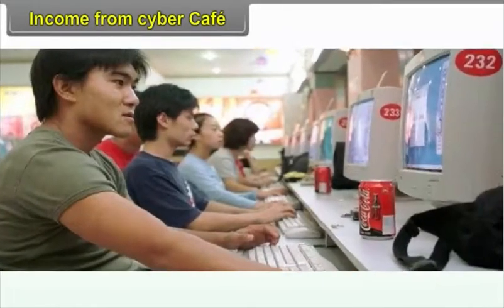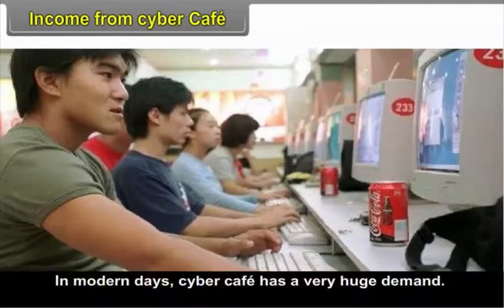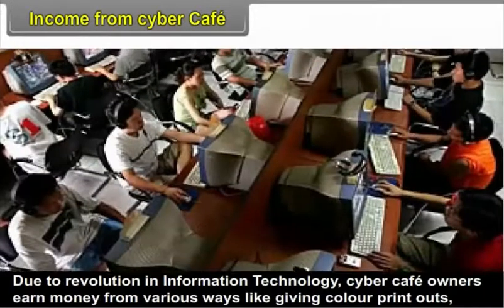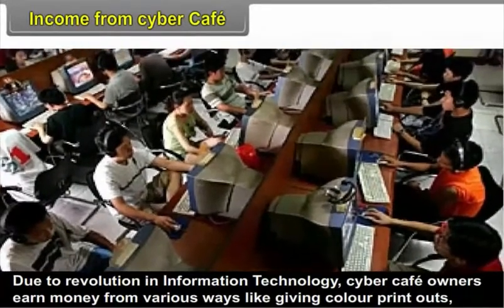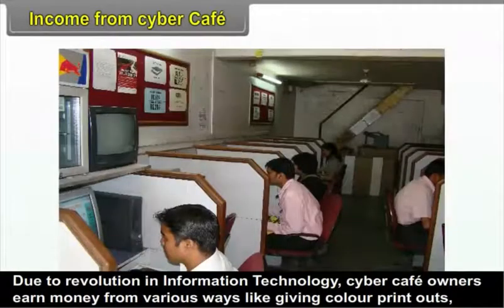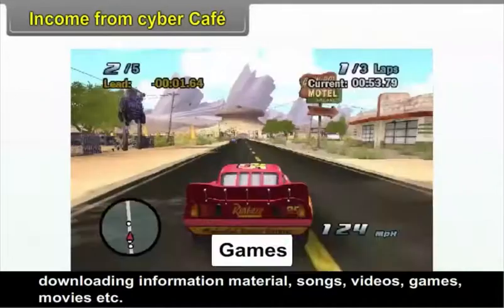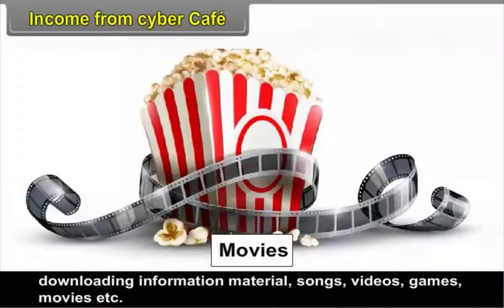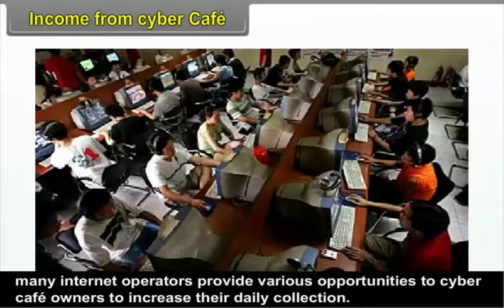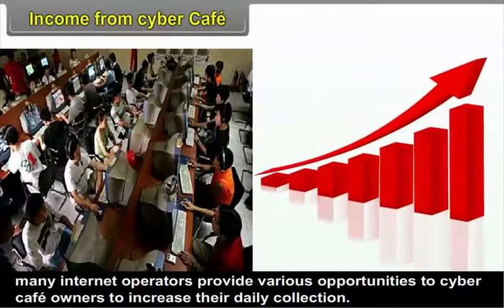Income from cyber cafe. In modern days, cyber cafes have a very huge demand. Due to the revolution in information technology, cyber cafe owners earn money in various ways like giving color printouts, downloading information material, songs, videos, games, movies, etc. Many internet operators provide various opportunities to cyber cafe owners to increase their daily collection.